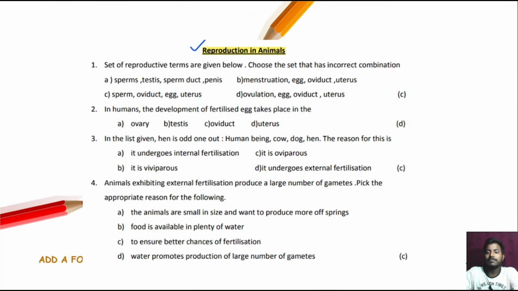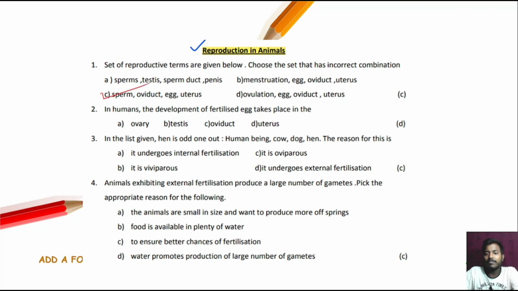Next chapter, that is reproduction in animals. Sets of reproductive terms are given below. Choose the set that is the incorrect combination. Okay. First is sperm, testis, sperm duct, penis. Next menstruation, egg, oviduct, uterus. Next sperm, oviduct, egg, uterus. So it mixes male and female. That's why option number C is the correct answer.